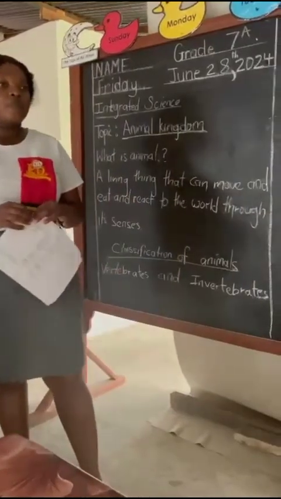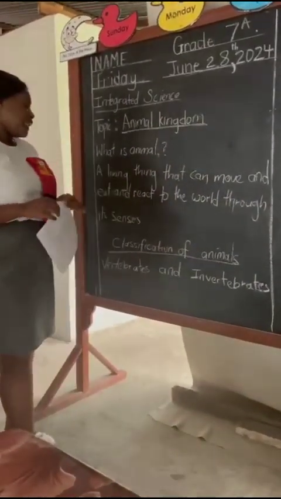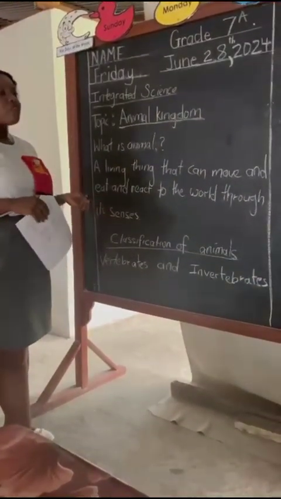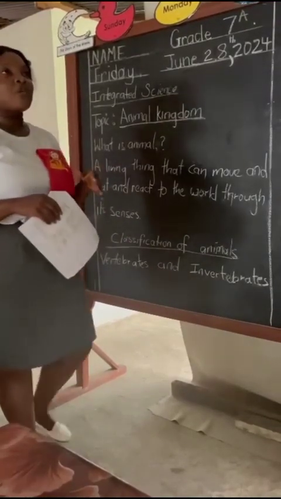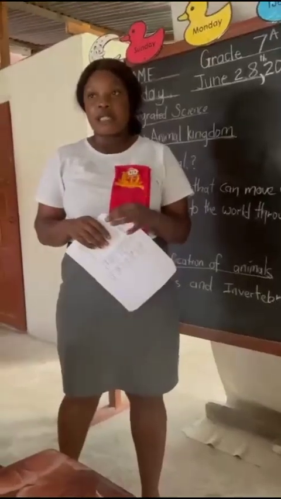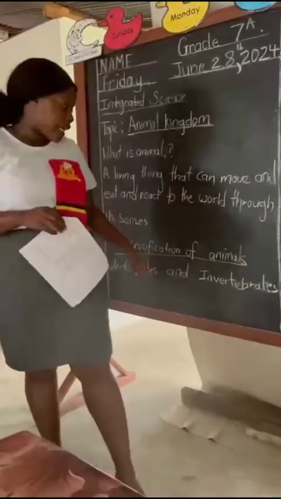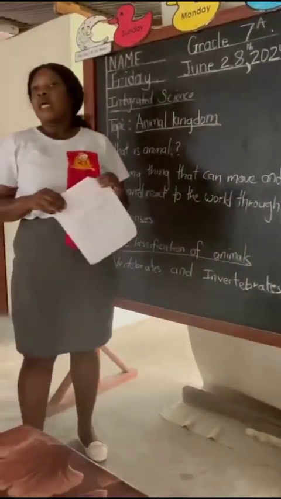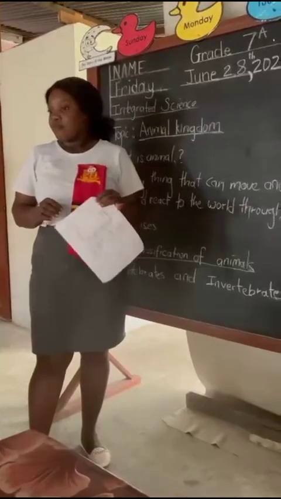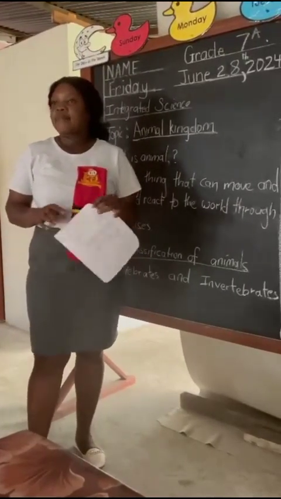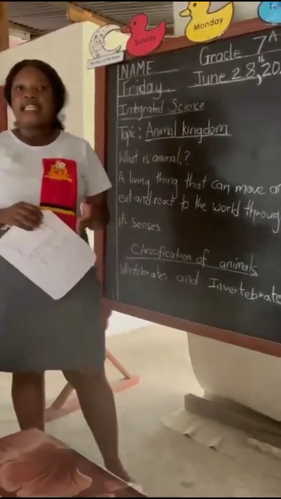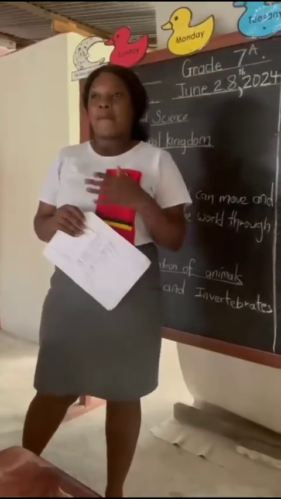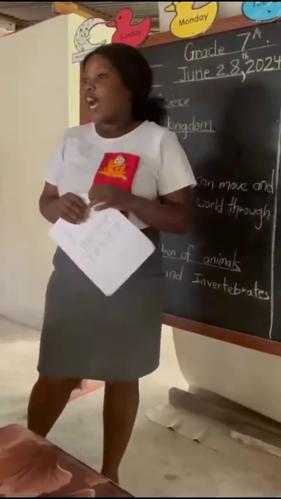Yes, very good. So now, the classification of animals. There are two types or two classifications of animals, and that can be vertebrate and invertebrate. Can somebody tell me what is a vertebrate? Yes, very good. Vertebrates are animals with a backbone, right?